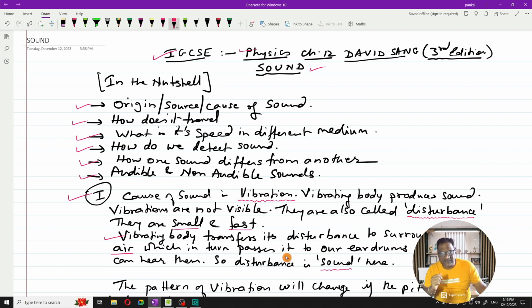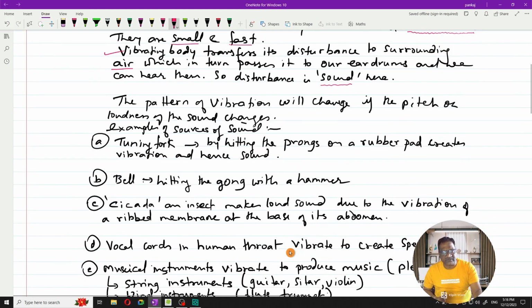He or she can hear that sound. That is how sound is created, how it moves from one place to another, and how any human being or animal receives that vibration through the eardrums, and it is processed by the brain. So that's the story of sound so far.